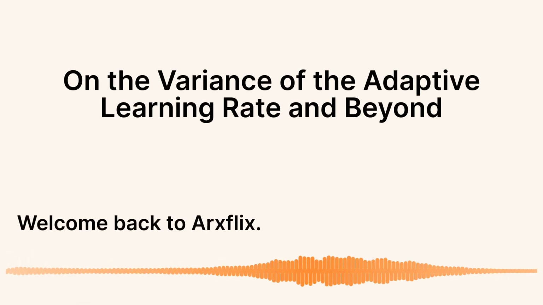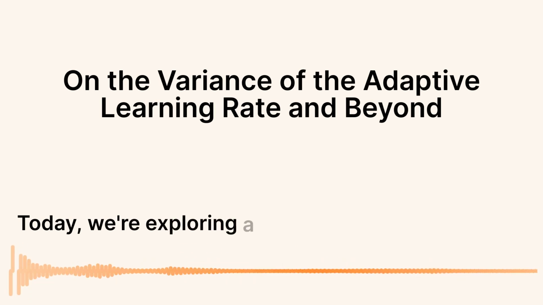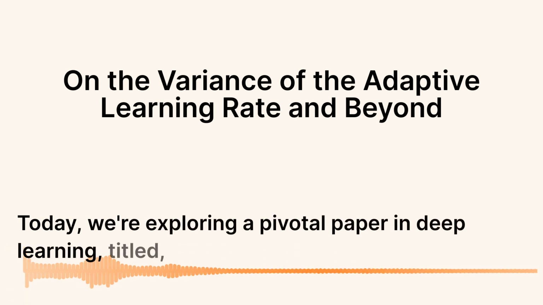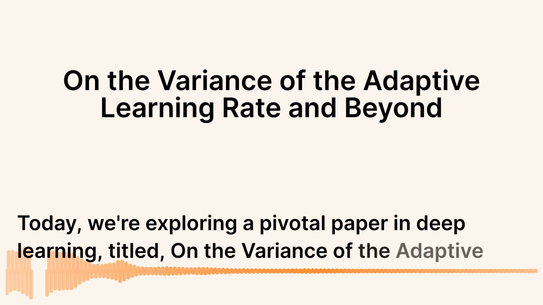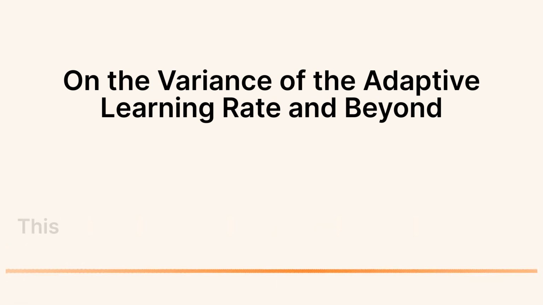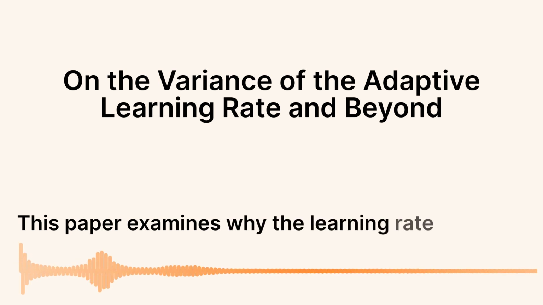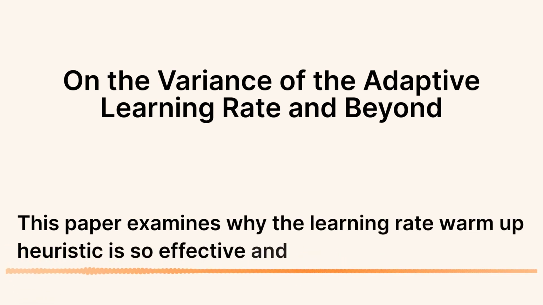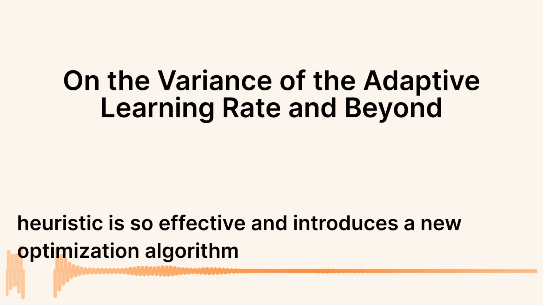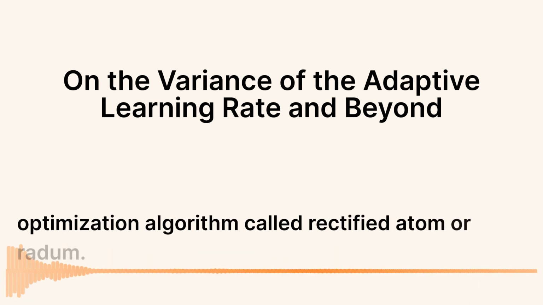Welcome back to Arxflix. Today, we're exploring a pivotal paper in deep learning titled On the Variance of the Adaptive Learning Rate and Beyond. This paper examines why the learning rate warm-up heuristic is so effective and introduces a new optimization algorithm called Rectified Adam, or RAdam.